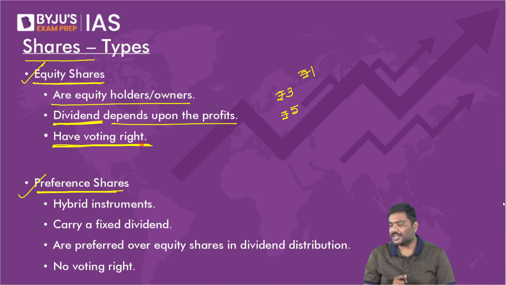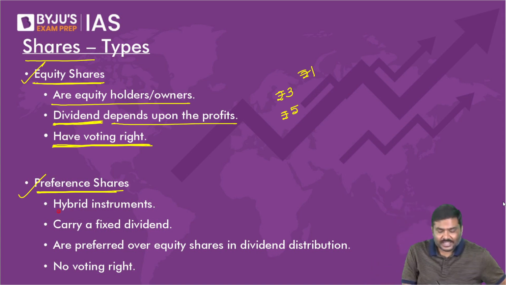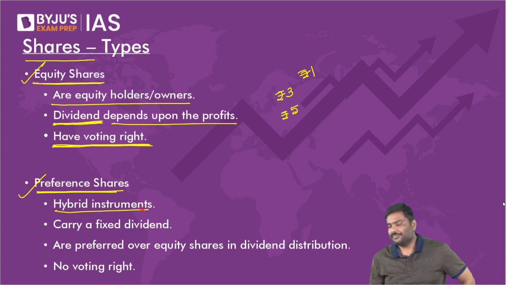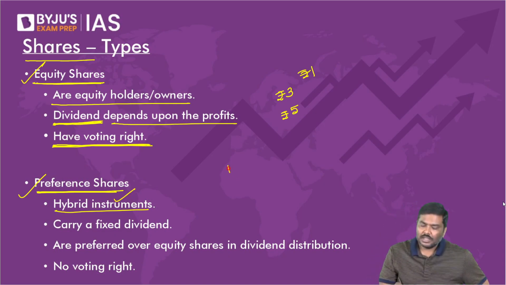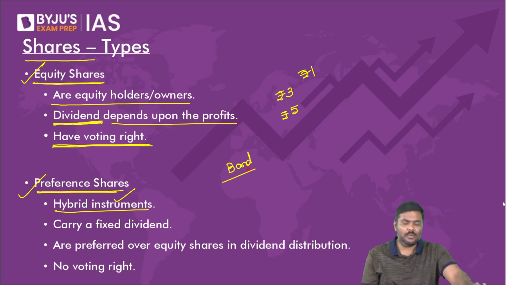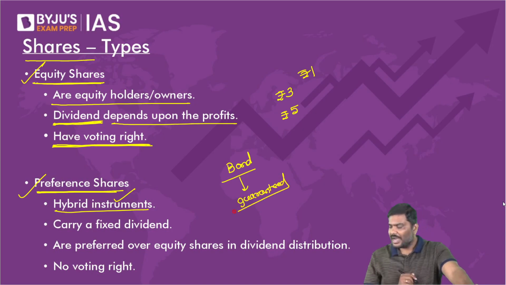Now come to the preference shareholders. Now what is this? Preference shareholders. These are hybrid instruments. What do you mean by hybrid instrument? Think of this very carefully. I will write the term bond here. I hope you understand this. In case of a bond, you will get guaranteed fixed amount of coupon.